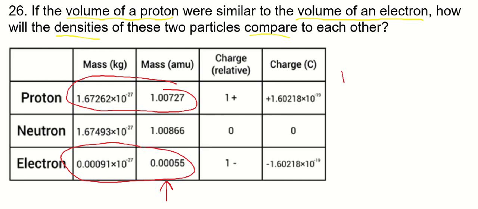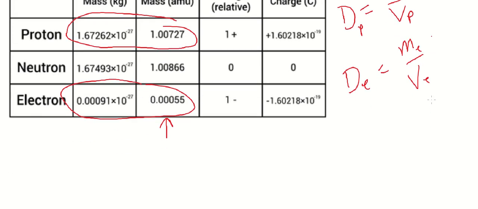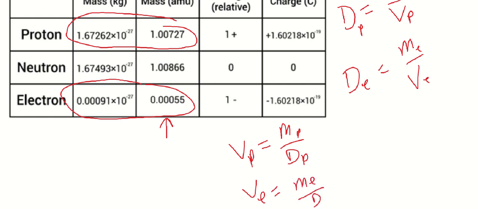We can show this mathematically as well. So density is the ratio of mass over volume. So we say the density of the proton is equal to the mass of the proton over the volume of the proton. And the same thing for the electron. The density is equal to the mass of the electron over the volume of the electron. And rearranging these, you can say the volume of the proton is equal to the mass of the proton over the density of the proton, and you can also say the volume of the electron is equal to the mass of the electron over the density of the electron.